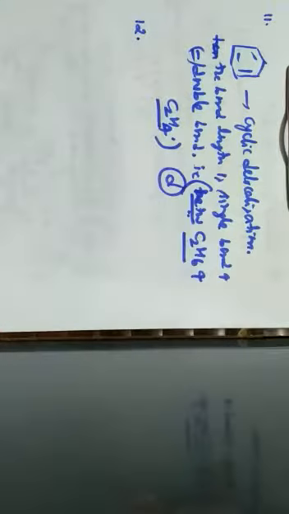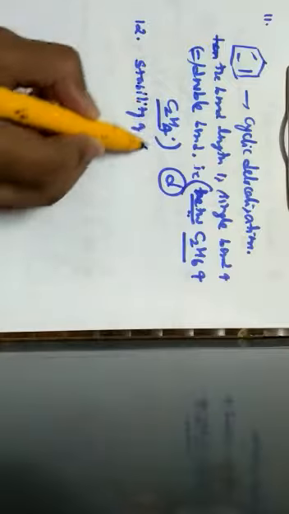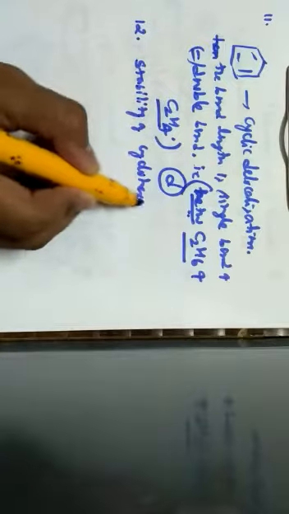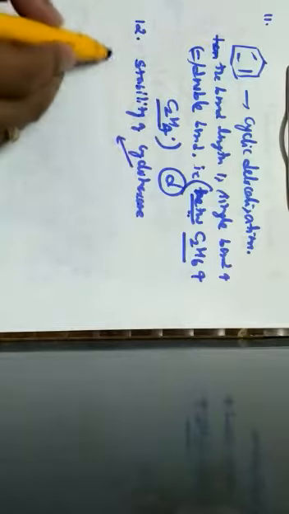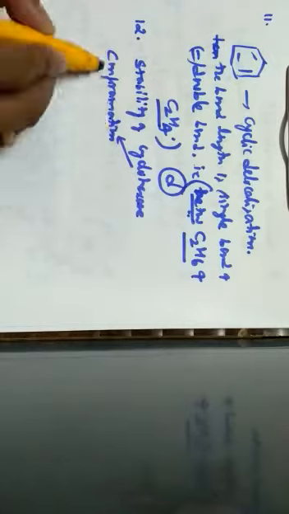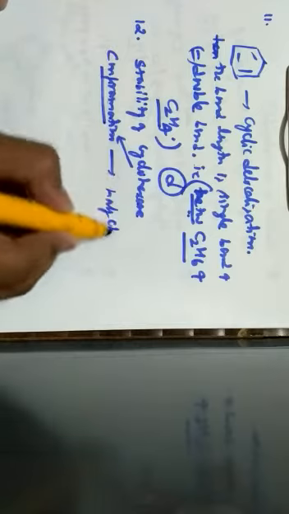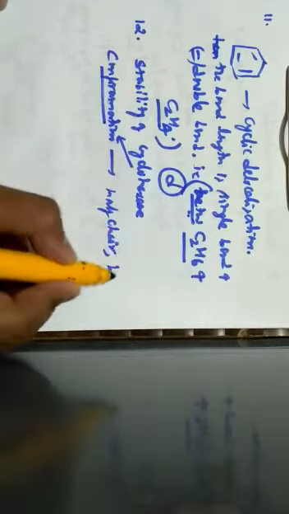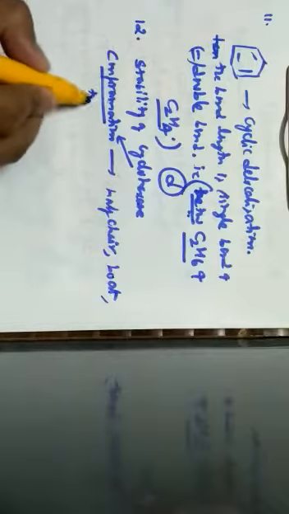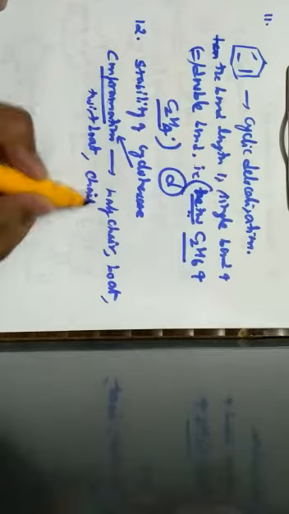Which one of the following conformations of cyclohexane is least stable? So first we should know the stabilities. We should know the stability of cyclohexane. This cyclohexane has different conformations. The conformations of this cyclohexane are half chair. It can exist in half chair, it can exist in boat, it can exist in twist boat, as well as it can exist in chair.